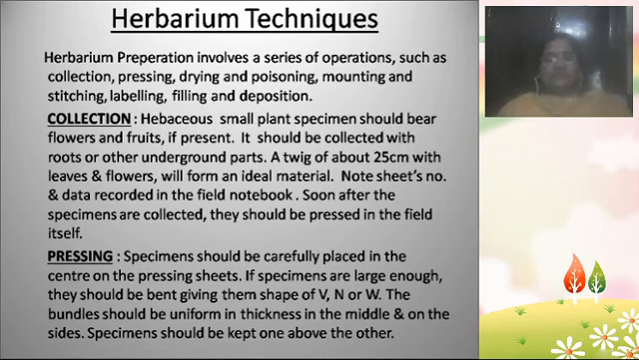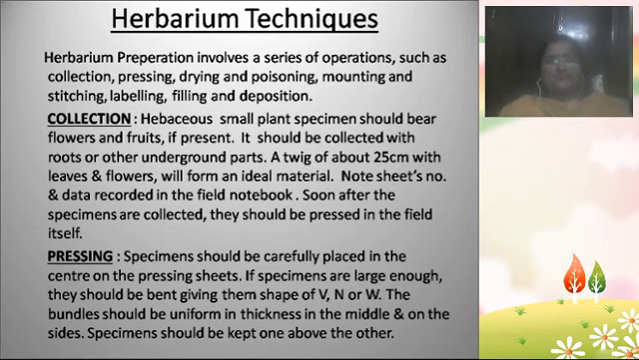And then an ideal plant for the herbarium: we minimum require a twig of about 25 centimeters in length. It should have leaves and flowers, and then only it forms an ideal material to study. Okay, you have to collect the twig of about 25 centimeters with leaves and flowers, which forms an ideal material. And then after collection, immediately you need to note it in your field notebook.